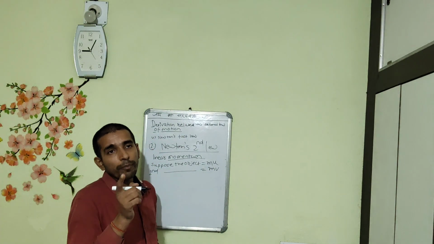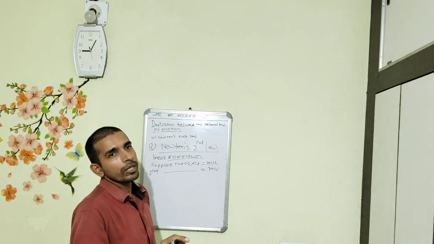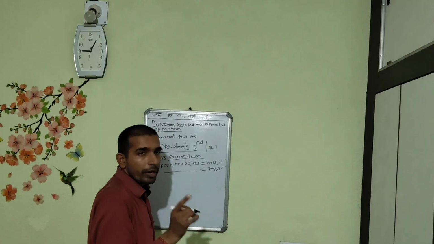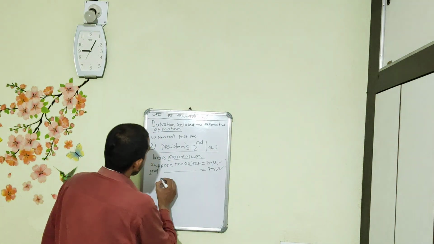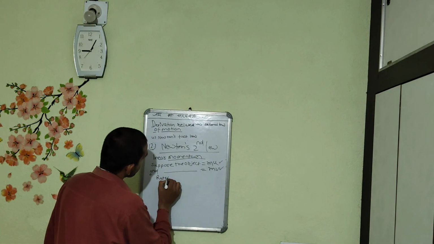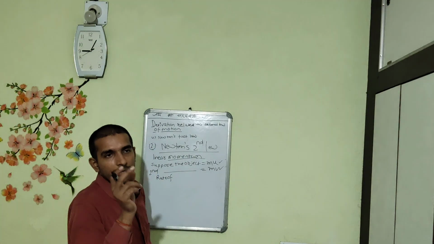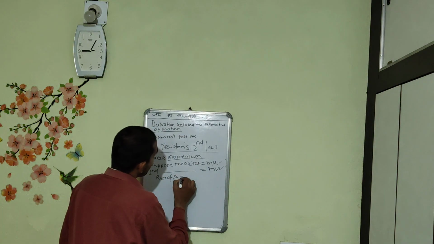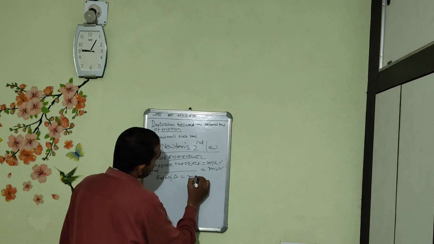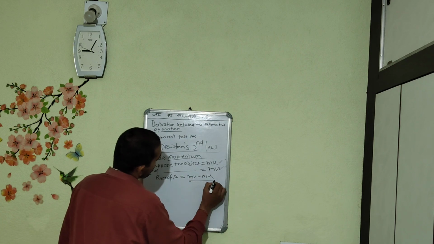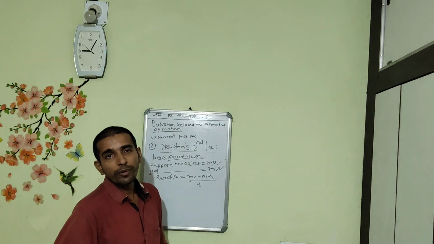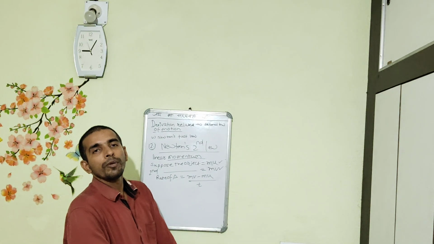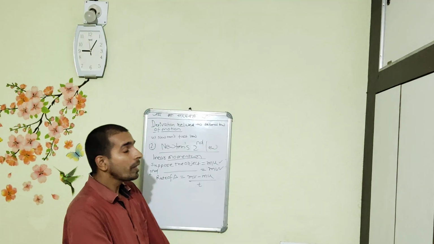But one thing we have to make a note of is that mass will remain constant. So in this case, with mu and mv, the rate of change of linear momentum will be, that is, the rate of change of linear momentum with respect to time. Anything, if we are considering any rate, it will be with respect to time. The rate of change of linear momentum will be equal to (mv minus mu) by t. Understood? So the rate of change of linear momentum is basically (mv minus mu) by t.